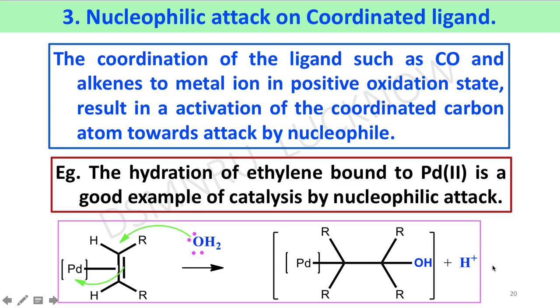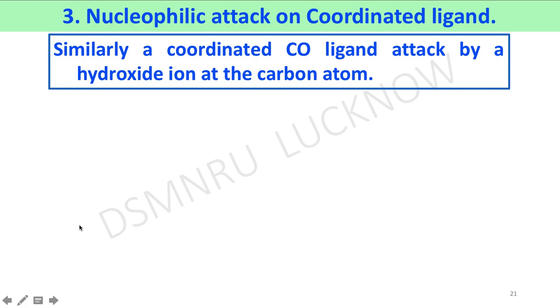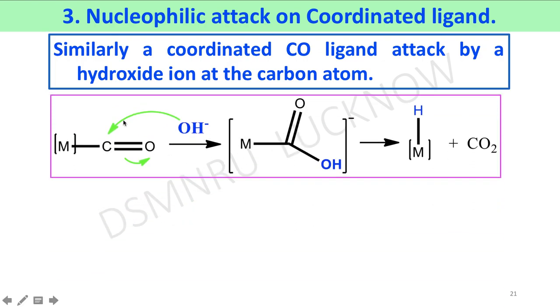In another example, a carbonyl group is attacked by a hydroxide ion. This is a metal carbonyl attacked by hydroxide ion, affording a metal carboxylate ion that undergoes beta hydride elimination reaction, affording metal hydride and carbon dioxide gas.